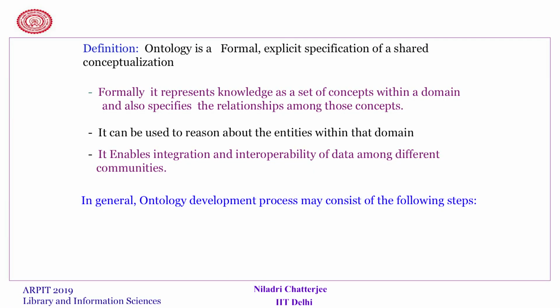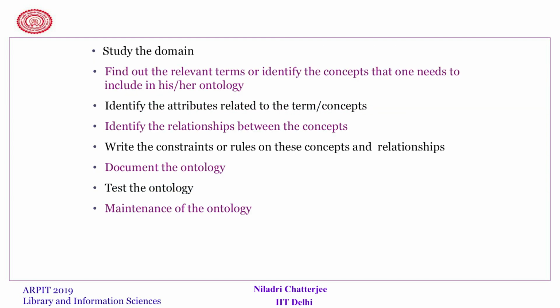In general, an ontology development process may consist of the following steps. First, you study the domain, find the relevant terms or identify the concepts that one needs to include in one's ontology. Of course, it depends upon the nature of the queries that you want to answer. For example, with respect to IIT Delhi, if somebody is looking from a planning perspective, one may like to see what the buildings are and how they are designed. So, that becomes another ontology. In my lecture, I am not concentrating on such ontologies.